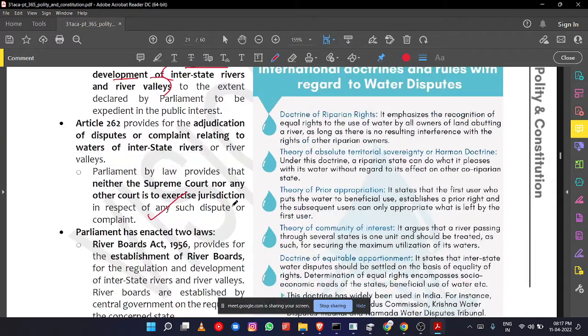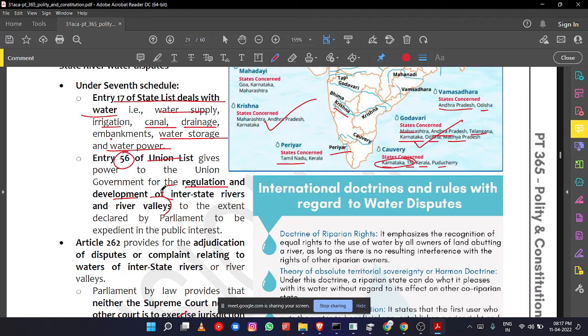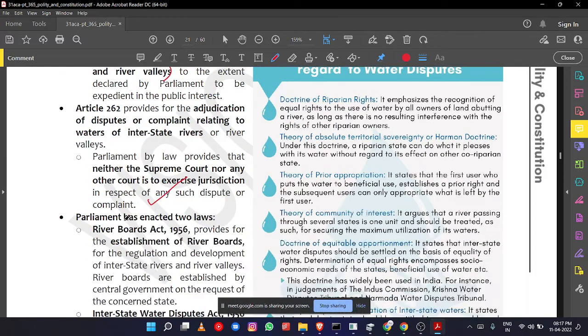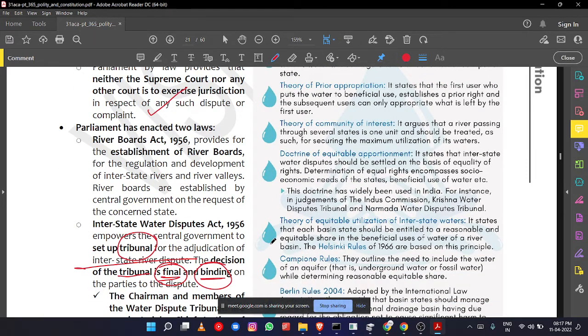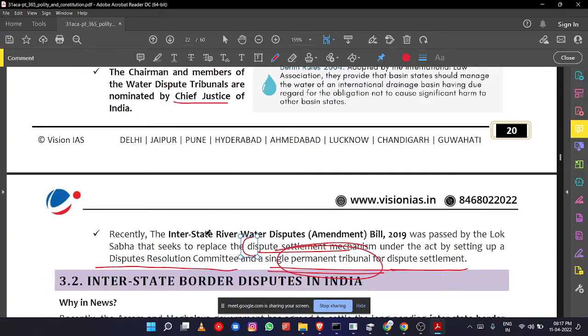So what do you have to remember? You have to remember that entry 17 of the State List relates to water, entry 56 interstate river valleys, Article 262, and the River Boards Act 1956 and Interstate Water Disputes Act. The chairman is appointed by the Chief Justice, and there is a new amendment, a new dispute settlement mechanism to set up a single permanent tribunal.